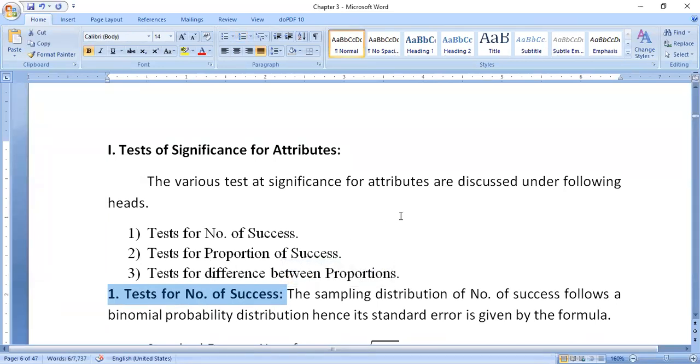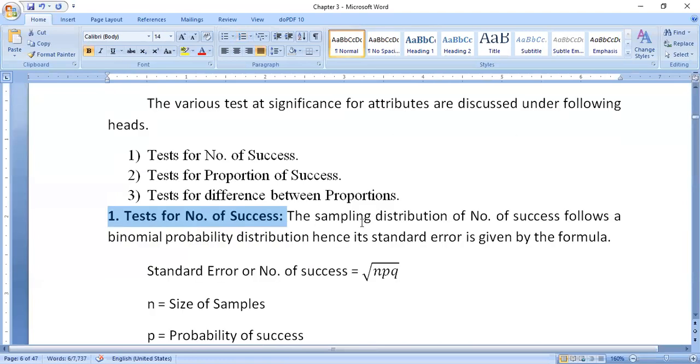The first topic: the sampling distribution of number of success follows a binomial probability distribution, hence its standard error is given by the following formula. The standard error of number of success is equal to the square root of npq, that is n into p into q.